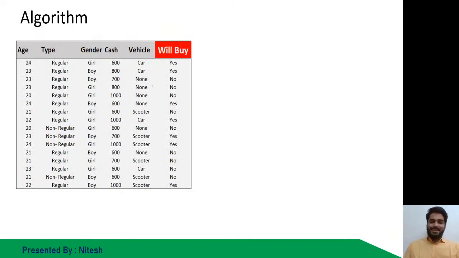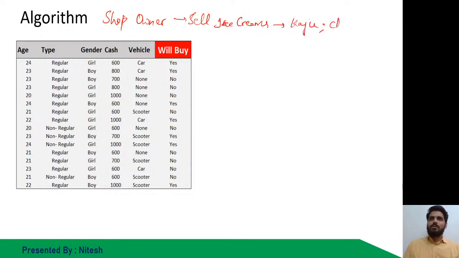So, yesterday I picked up the data set where I am a shop owner selling ice creams of multiple flavors, like kaju, chocolate, strawberry, and many more flavors.